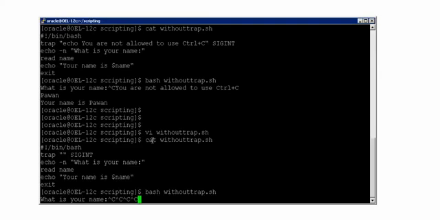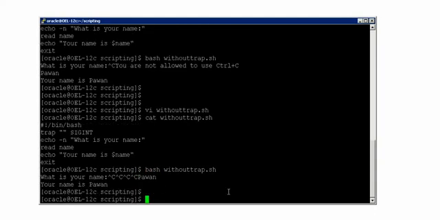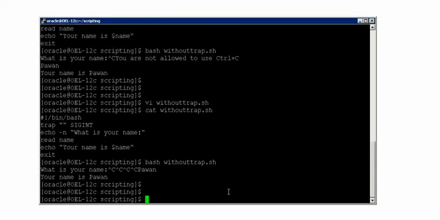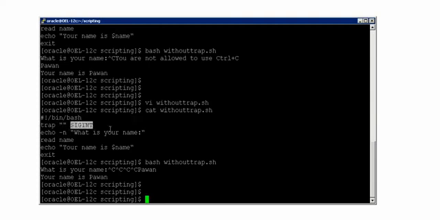It doesn't come out of the console at all, because I did not say what should be the reaction as soon as somebody gives Control C, right? Now as soon as I type something and come out, it will give me only that one as the output. I hope now you understood what is trap and what is signal. Without understanding the list of signals and the purpose of those signals, you cannot use those signals in the trap list. Okay, so this will come with the experience and with the necessity for you.